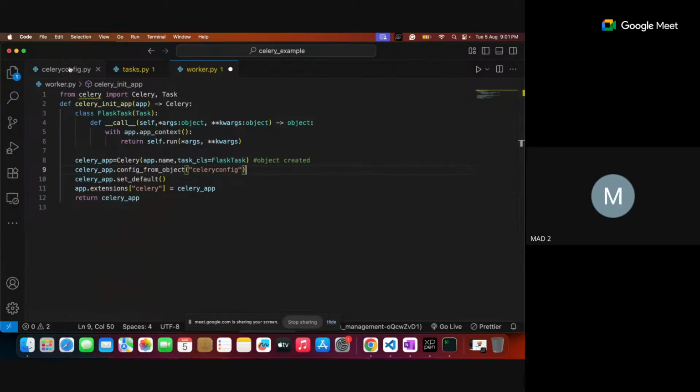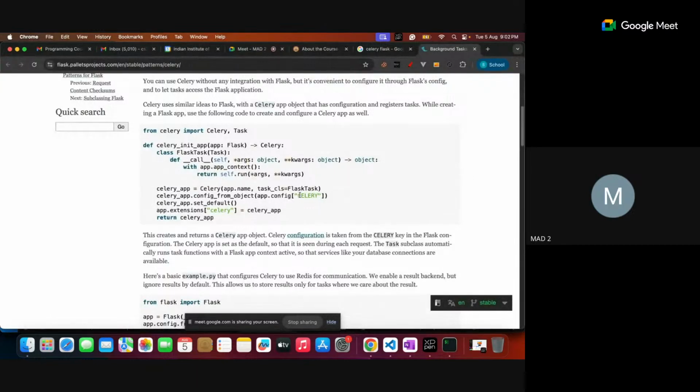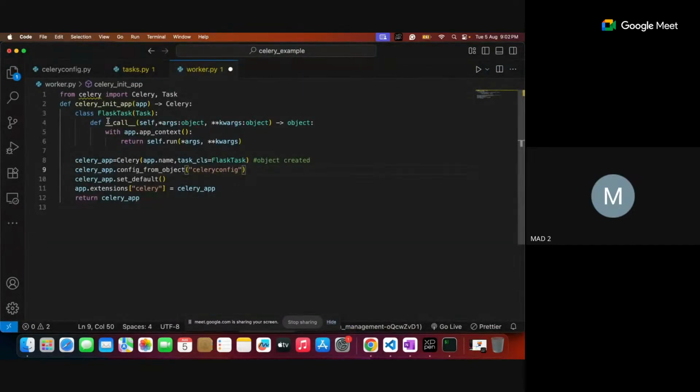Basically, you need to specify our configuration file. In the documentation, the configuration file is given as capital CELERY, but for my configuration file I specified celery_config, so that I use the same basic Redis configuration which Celery uses. And celery_app has a set_default function. All these are borrowed code. For app extensions, whatever app parameter you are taking, that extension part we assign with the celery_app.